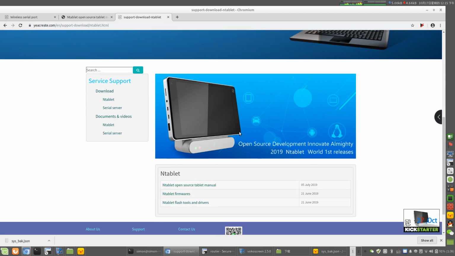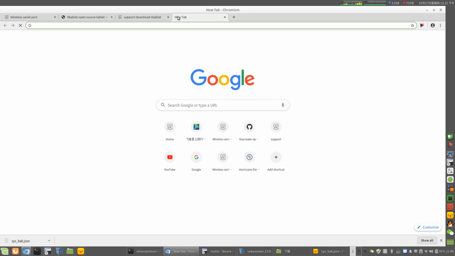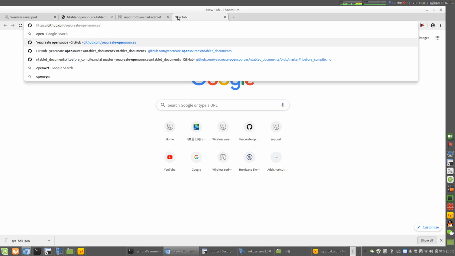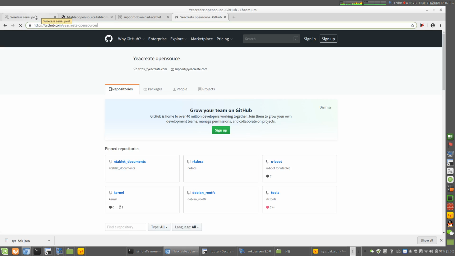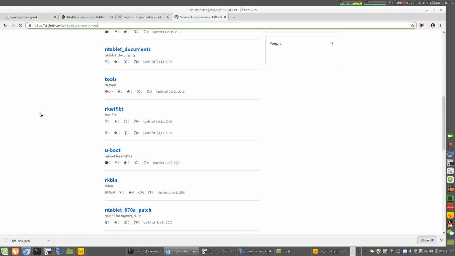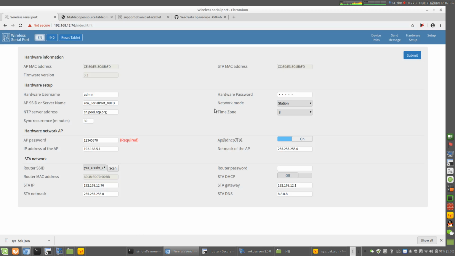You will get some firmware, and you can also find those on our GitHub page, GitHub Aircraft open source. Okay, we can get all of those firmware here. Okay, that's all.